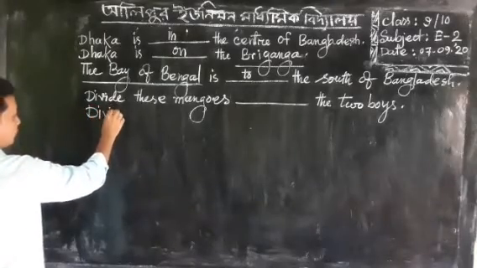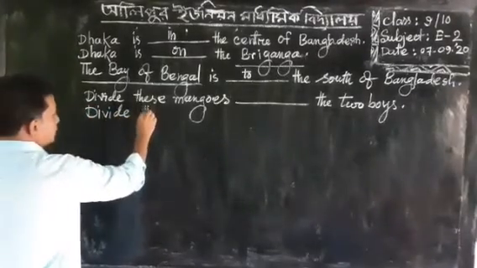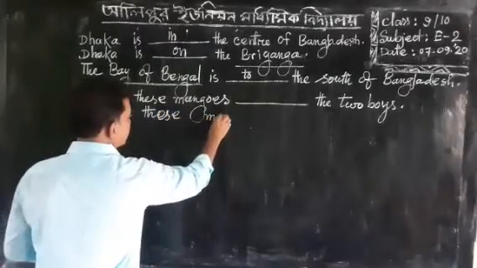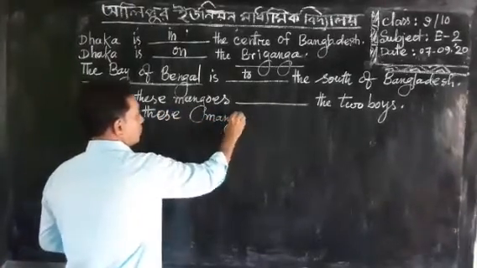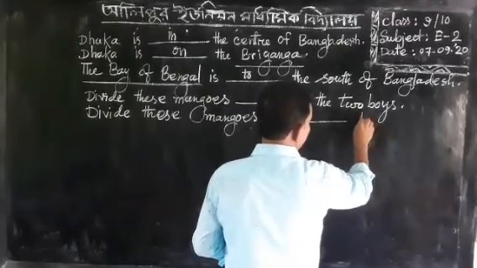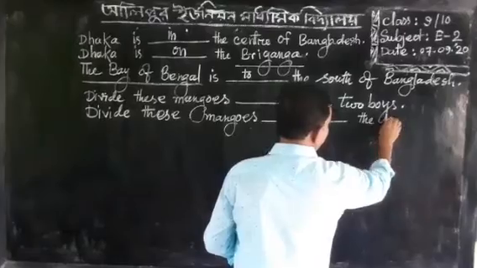And another one: divide these mangoes blank the boys.